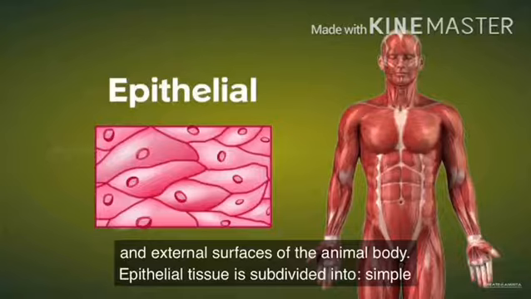The skin, the lining of the mouth, the lining of the blood vessels, lungs, alveoli, and kidney tubes are all made up of epithelial tissues. Epithelial tissue cells are tightly packed and form a continuous sheet. They have only a small amount of cementing material between them and almost no intercellular space.